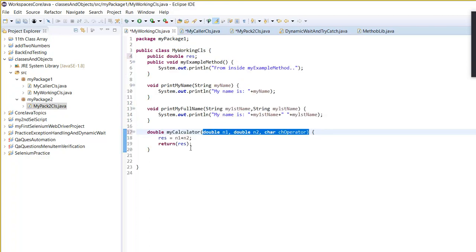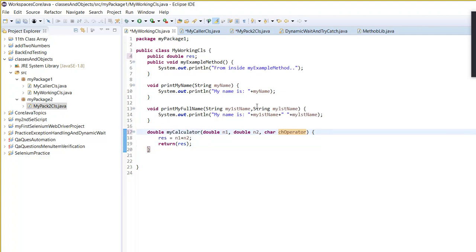Now you come here. You have taken the character. Now you want to do the operations according to whatever character you have here. If it is multiplication, then you do multiplication.